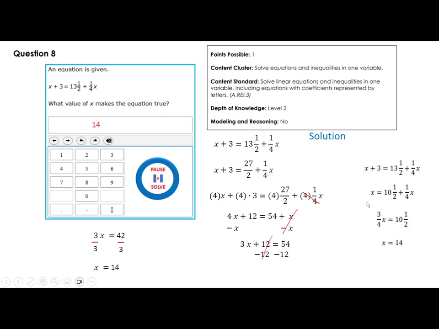You can do it this way and keep fractions like that. So here is x, that's the original one. If I subtract 3 from this here, I get 10.5 + 1 over 4x. x - 1 over 4x is 3 over 4x equal to 10.5. And then you do the division, you get x is equal to 14. You see, dealing with fractions here is a little bit more tricky.